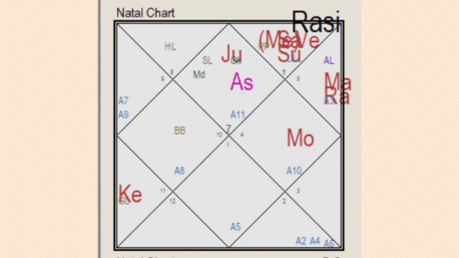Here is the screenshot of his birth chart, and as you can see, he was a Libra ascendant with the 7th Lord Mars placed in the sign of Leo in the 11th house along with Rahu.